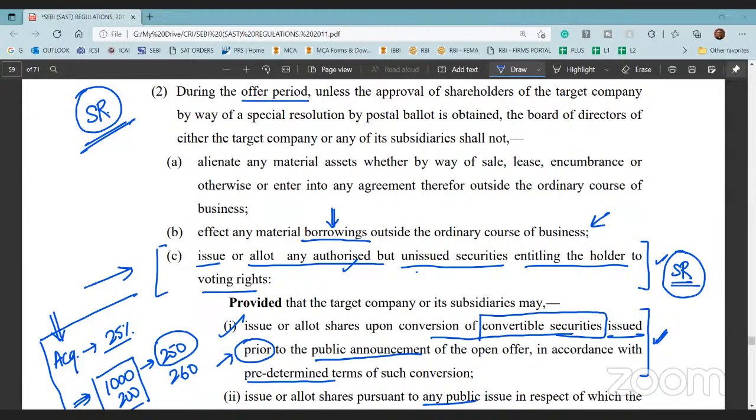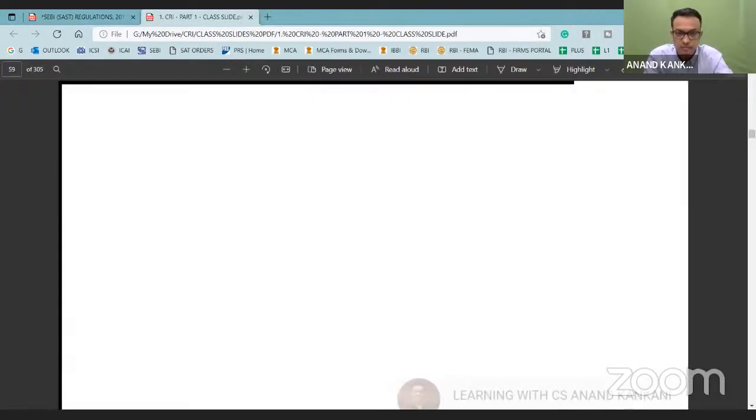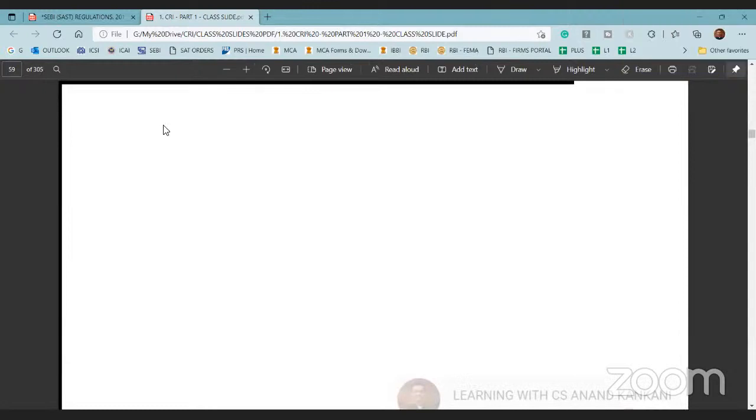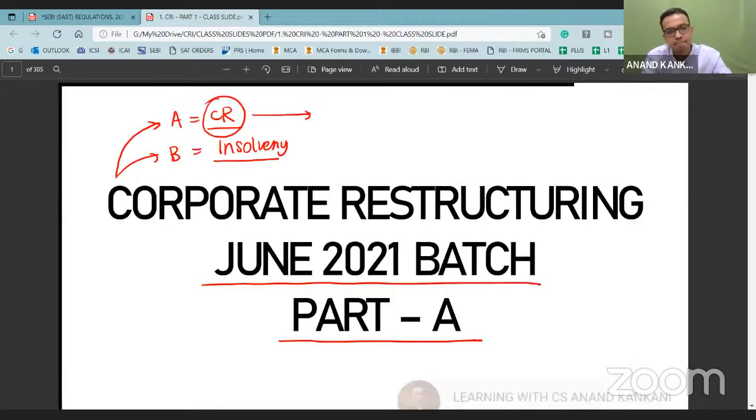Sir, the lectures are still old ones and the module hasn't come yet. Okay, no problem, no problem. So Prakash, if you have gone through or Astha, any of the topic you want me to cover again, anything? No, I haven't gone through, sir. The entire chapters I've not seen. Okay. So far it is going good only.